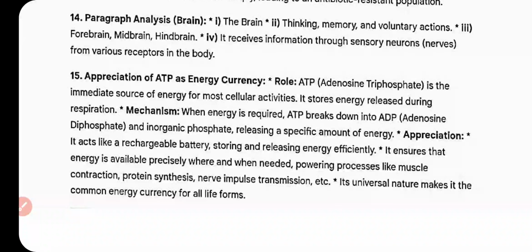Paragraph analysis. The first answer is the brain. Second, thinking, memory and voluntary action. Third one is forebrain, midbrain, hindbrain. Fourth answer is that it receives information through sensory neurons, nerves from various receptors in the body.